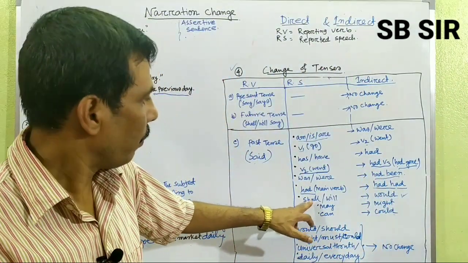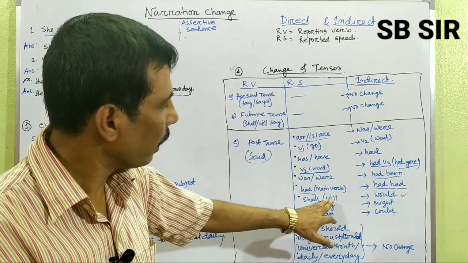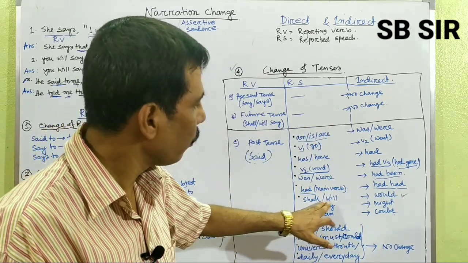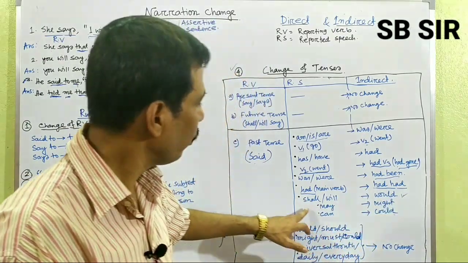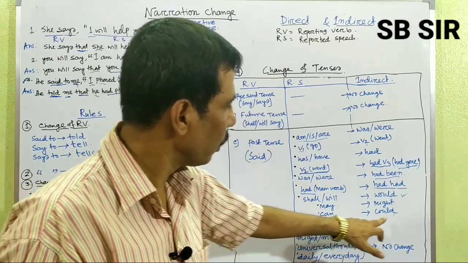Next, if you find shall or will inside the reported speech, the shall or will becomes would. If you find may, it would be might. If there is can, it would be could.